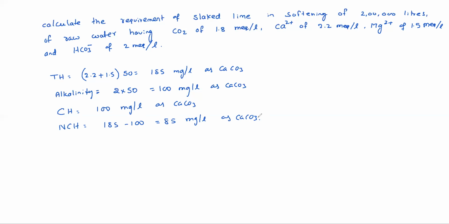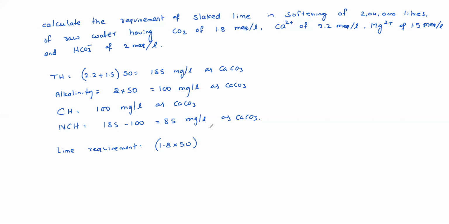So now we can calculate the lime requirement. CO2 is 1.8 milliequivalents, so multiply 1.8 with 50 to get mg per liter as CaCO3.